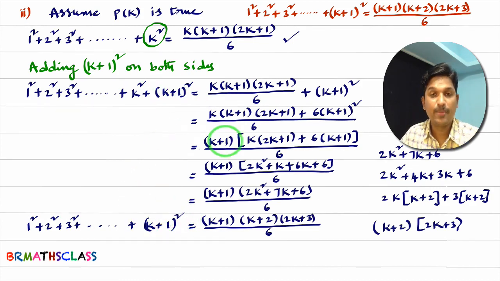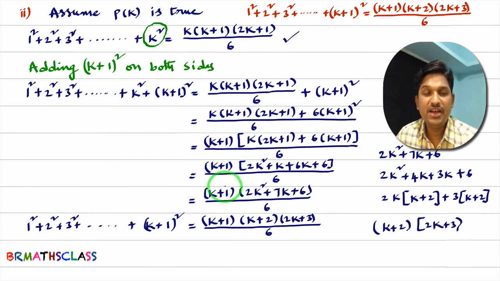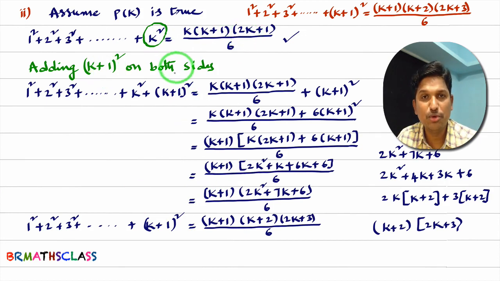So what I will try to say now, listen to this carefully. We assumed this is true. For an equation, if you add a particular term on both sides, whatever you will get, that is also true. That means this is true. This side, I did a little bit of simplification. Whatever you got here, this is true.